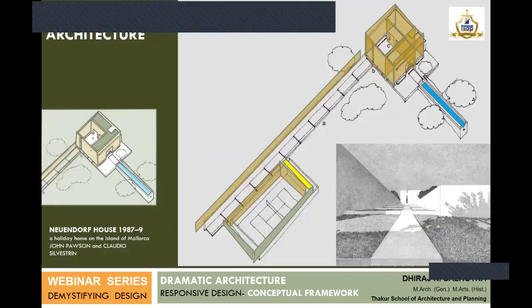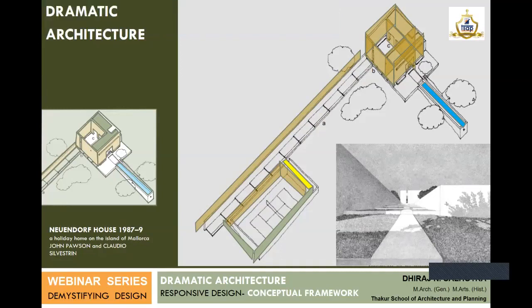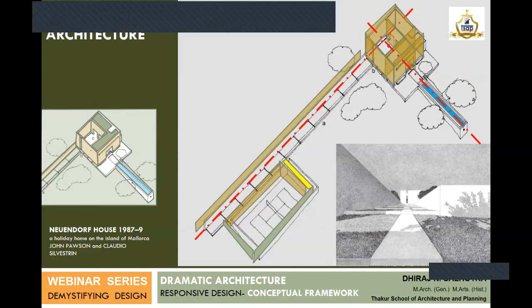Now, this particular project is on a vast expanse of site. The siting of the project is very important. It is further away from the main entrance. The main entrance is at a lower level, and there is an axis which takes you towards this particular project. And right inside the courtyard of this built form, there is another axis which cuts across. So that is what creates the juxtaposition of axes and creates a beauty which we can call dramatic.